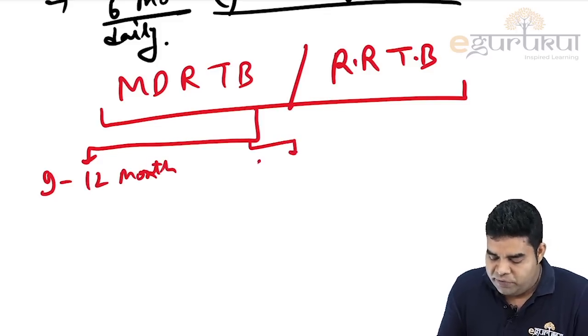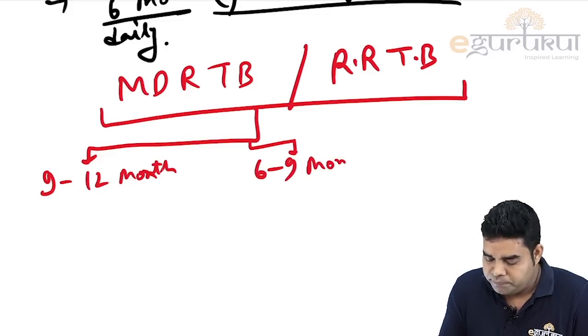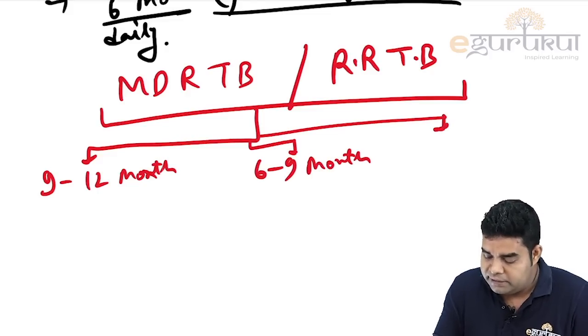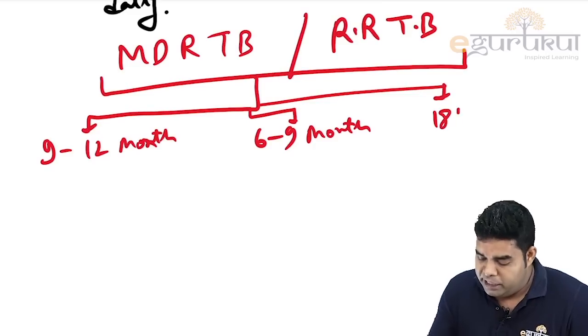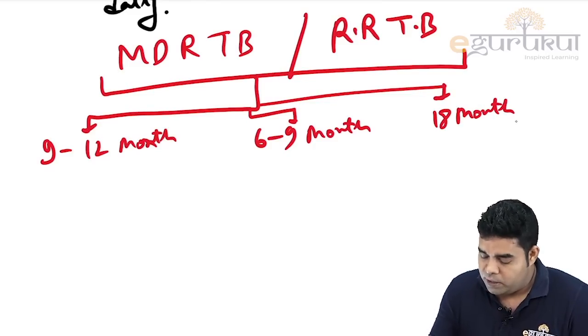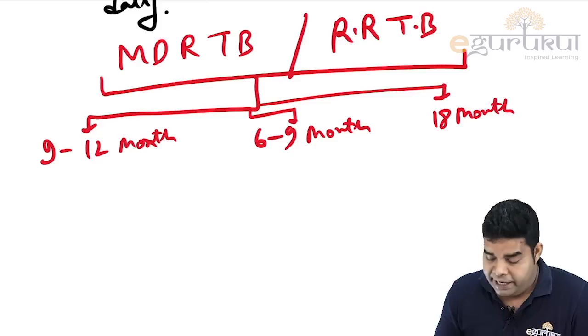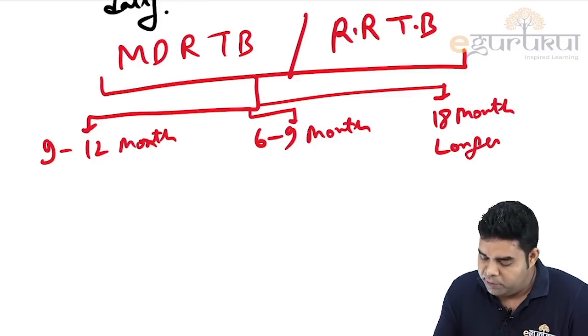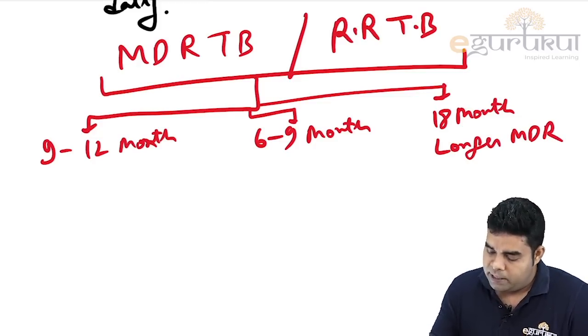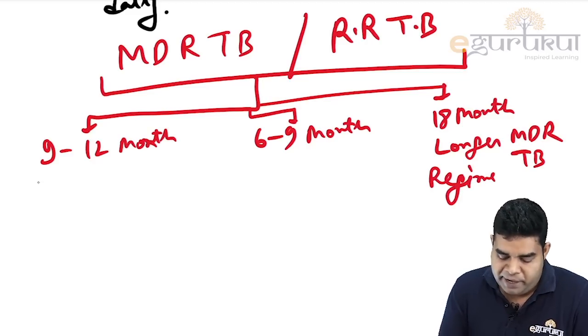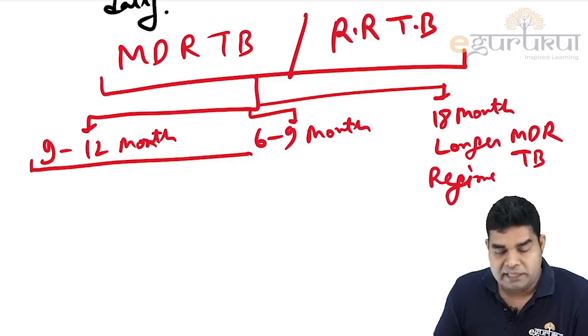Second is when we give a 6 to 9 month regime. And third is when we give an 18 month regime. Of course, 18 month is the longer MDR TB regime, and these remaining 2 are the shorter MDR TB regimes.